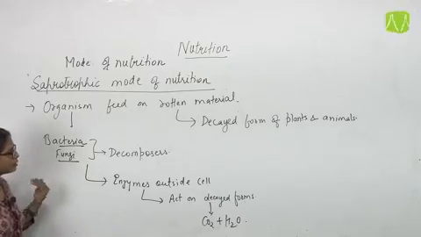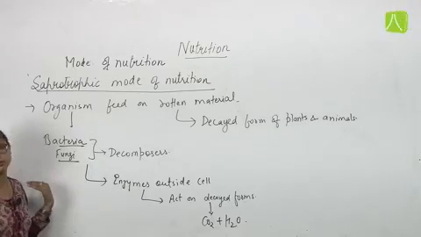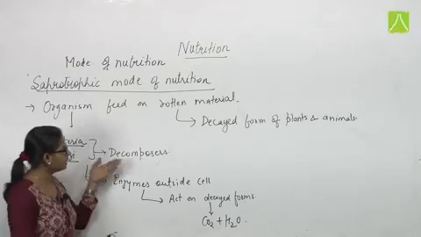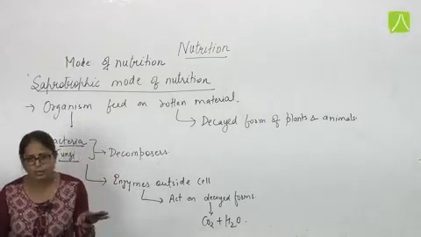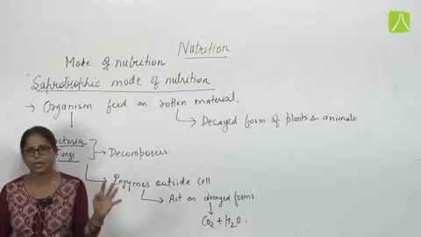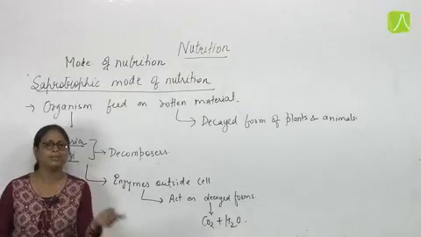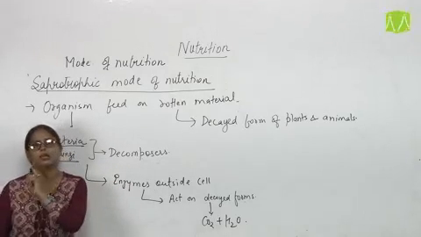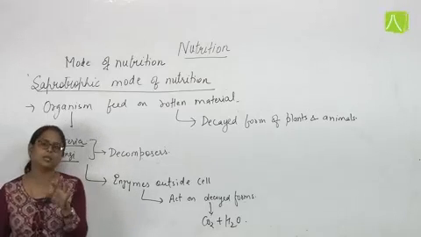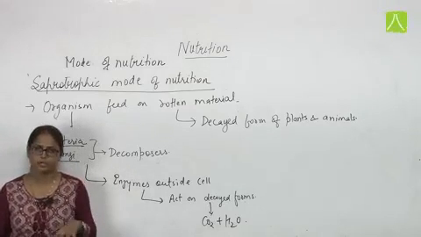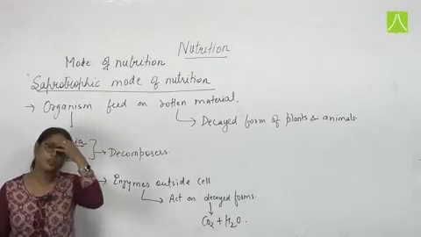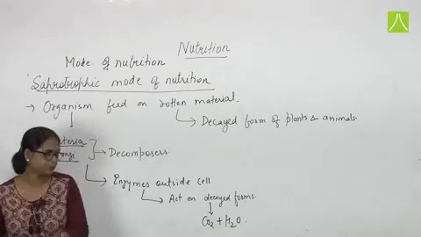The difference from the holozoic mode of nutrition is that here they release the digestive enzymes outside the cell and then break the matter down completely into simpler forms. But in holozoic, the digestive enzymes are present inside the cell only, and digestion takes place inside the cell, and the food is first ingested and then digested. So this is the difference between saprotrophic and holozoic.